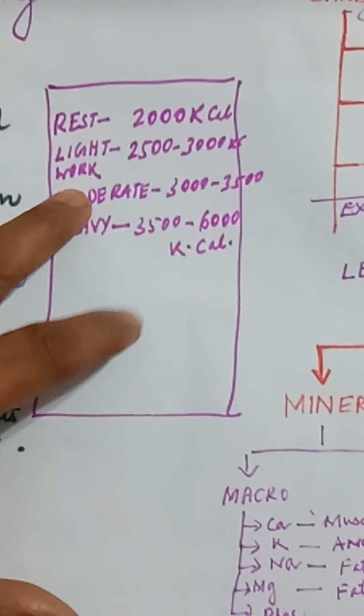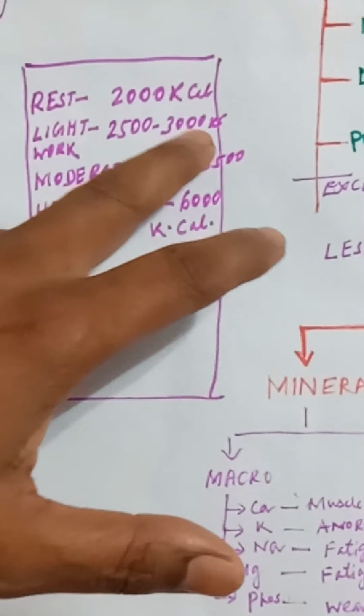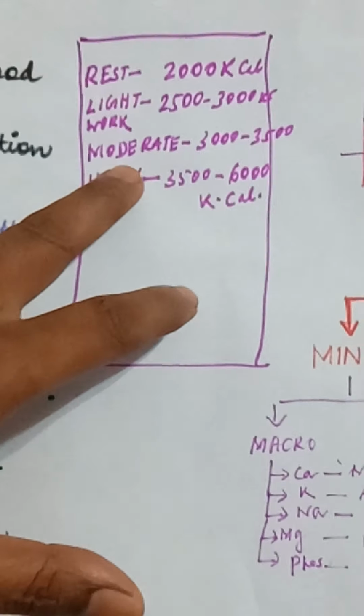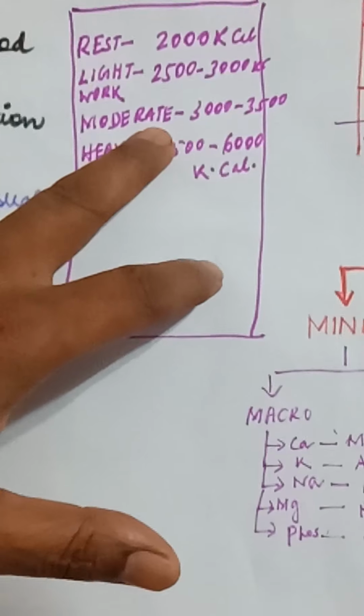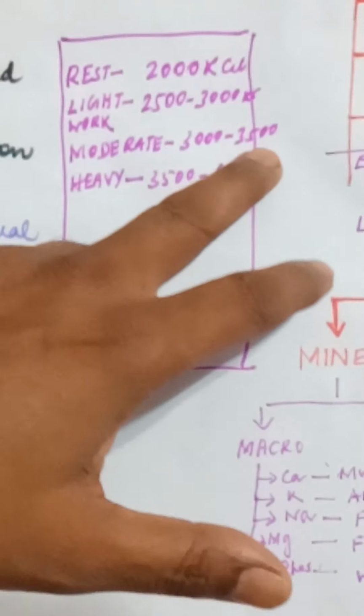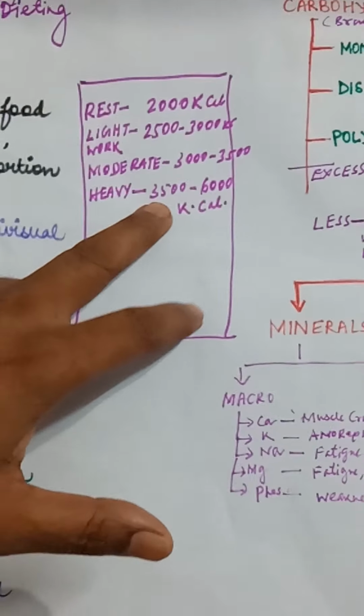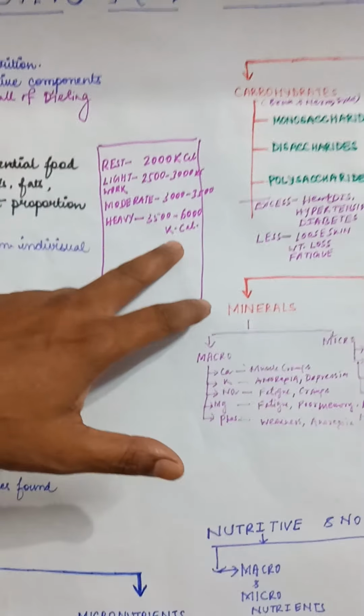Light work persons require 2500 to 3000 kilocalorie, those performing moderate work need 3000 to 3500 kilocalorie, and heavy workers need 3500 to 6000 kilocalorie.